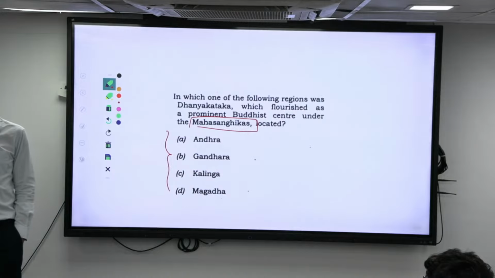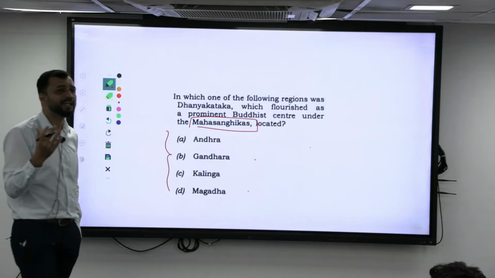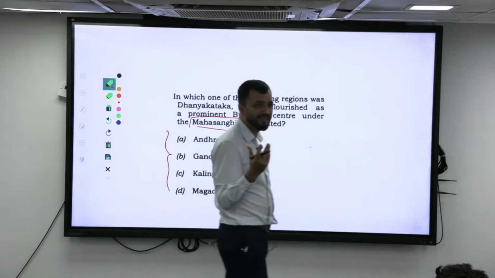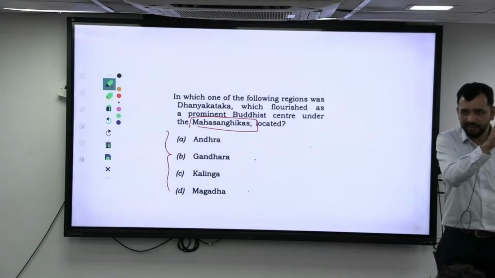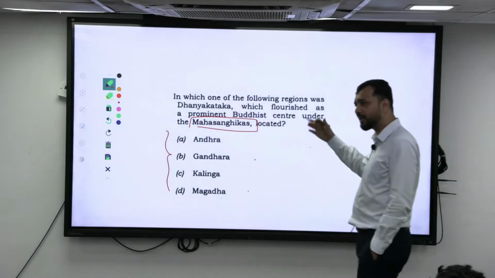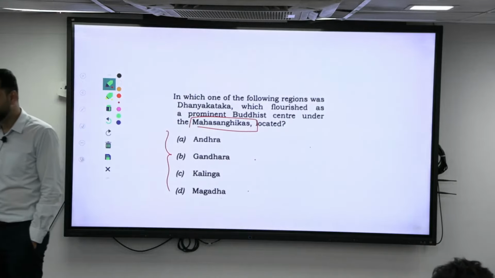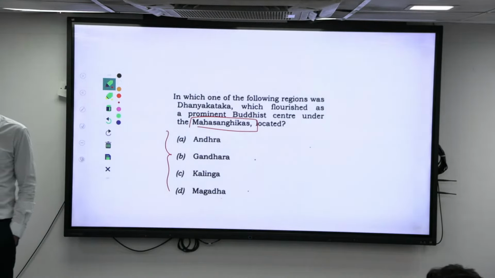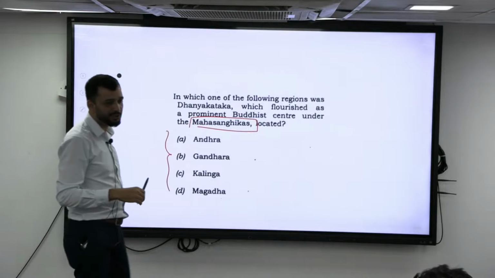when the fourth Buddhist council happened, you try to link it with all the history. Kanishka's time, 70 to 80 AD, was basically the Saka era that we know. So that is basically the 1st century AD. So we are talking about before the 1st century AD now, because Mahasanghikas were much before Mahayana Buddhism. The division itself happened at the second Buddhist council, so it has to be later than the second Buddhist council.